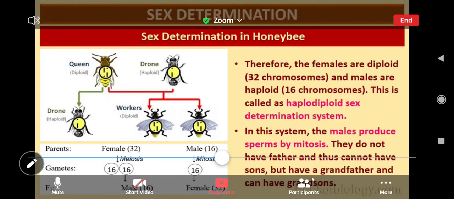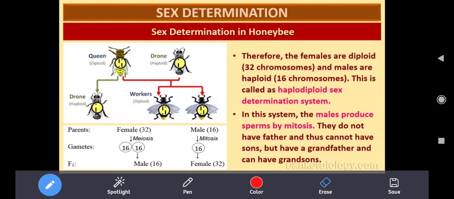Therefore the females are diploid, whereas the males are haploid, because they did not undergo fertilization. Without fertilization they have developed, so only a haploid set of chromosomes is there in their body. So the females are diploid and males are haploid. This is called the haplodiploid sex determination system. Make a note of it. The haplodiploid sex determination system is seen in honeybees.